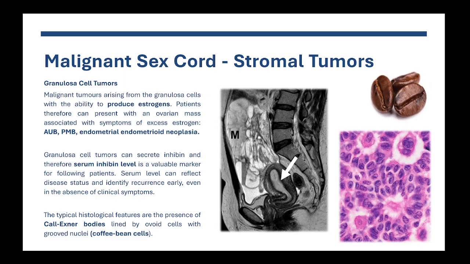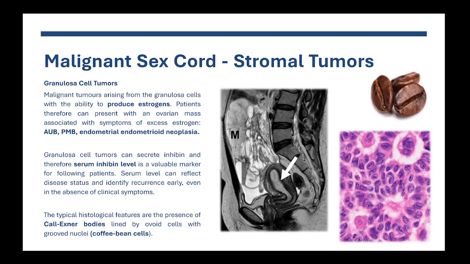Okay, so they can present, if they are premenopausal, with abnormal uterine bleeding. If they are postmenopausal, then they will present with postmenopausal bleeding, because the presence of new estrogen will stimulate the endometrium and give a fake cyclic menstrual cycle, non-cyclic bleeding, sorry.